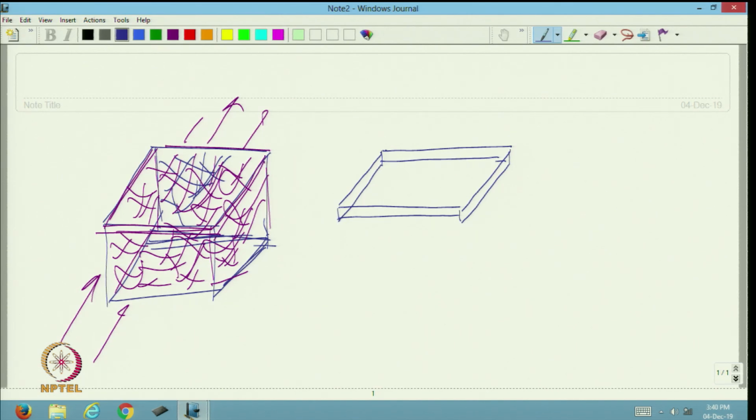Now, these are the fibers, I am drawing the fibers in red color. These are the fibers randomly oriented, having different pore structure.